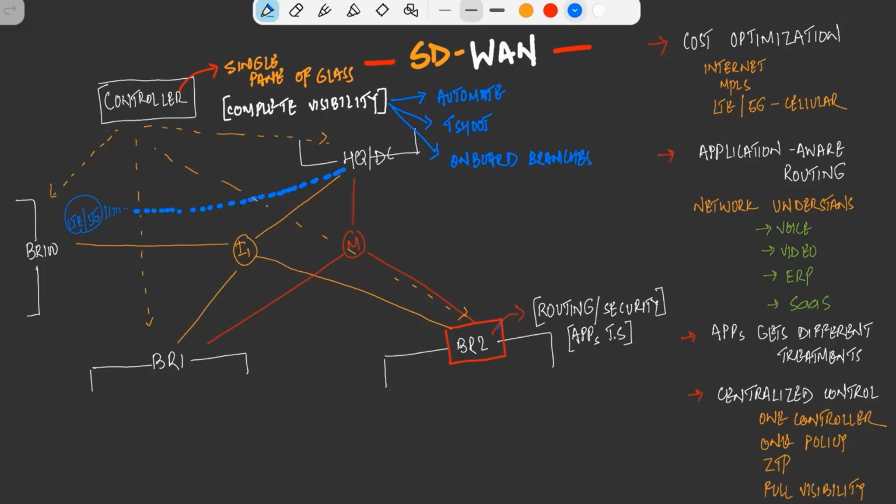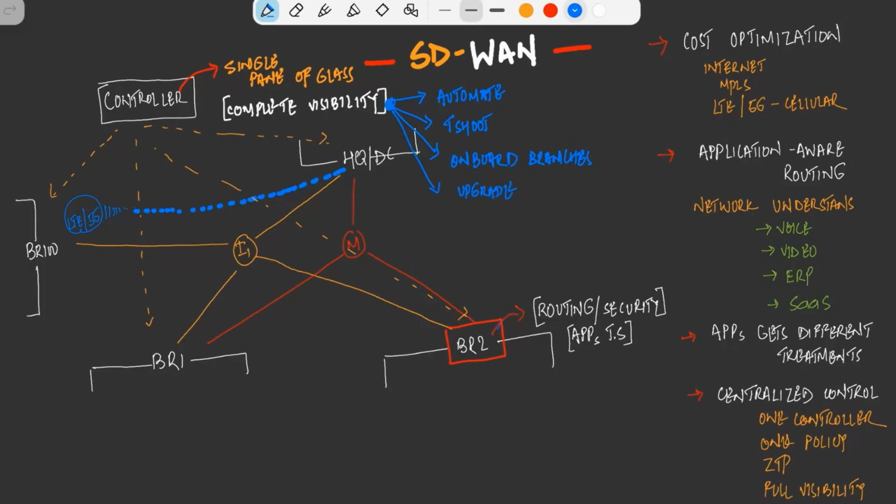Then the branch will be able to do application aware routing, right? So it will steer the traffic as per the requirement. It will understand what kind of traffic we are having, and based on the traffic requirement, we will be able to push that traffic over that particular link. At the same time, it is also checking the SLA of a particular link. Based on that link performance, it will know which link to use, and I will be able to steer my traffic. So end-to-end complete visibility of the entire network.